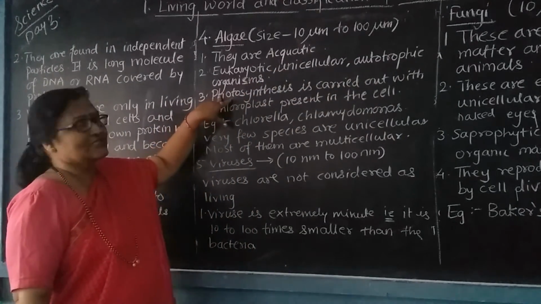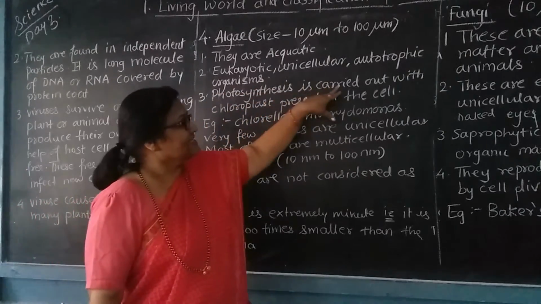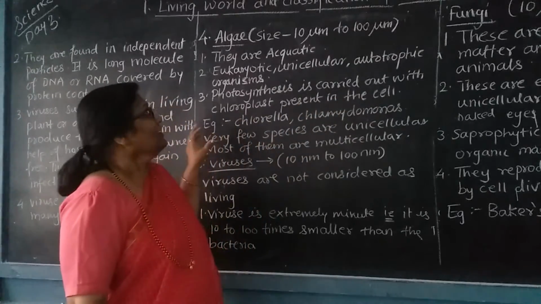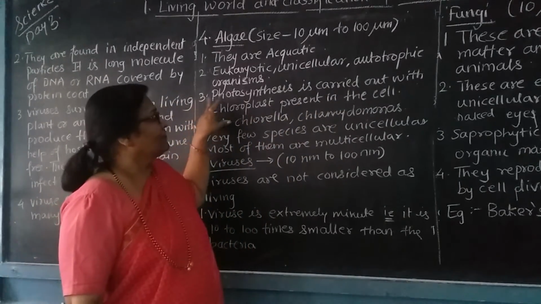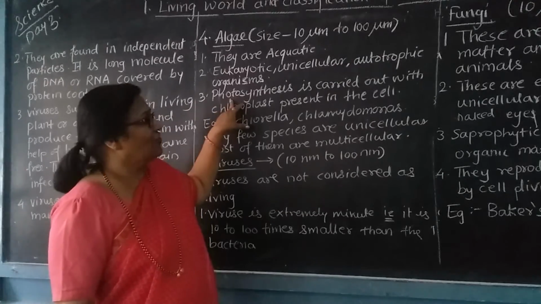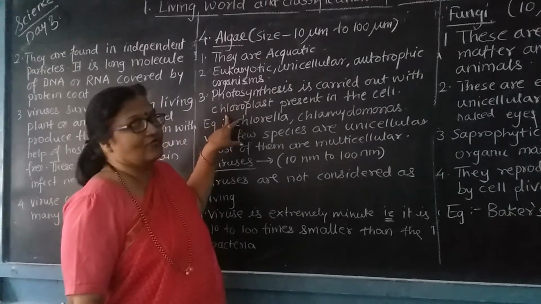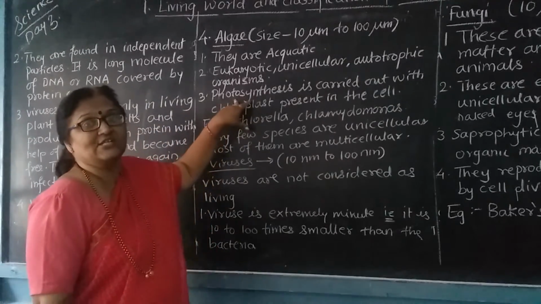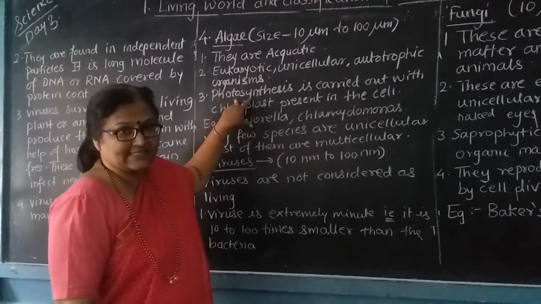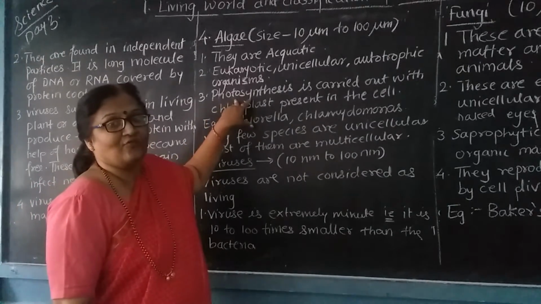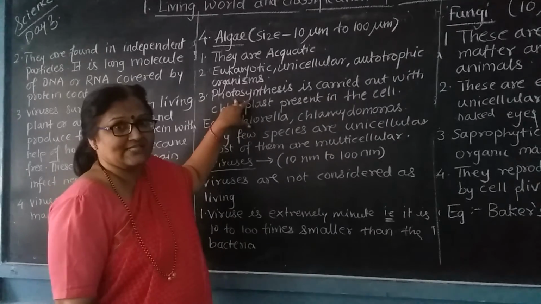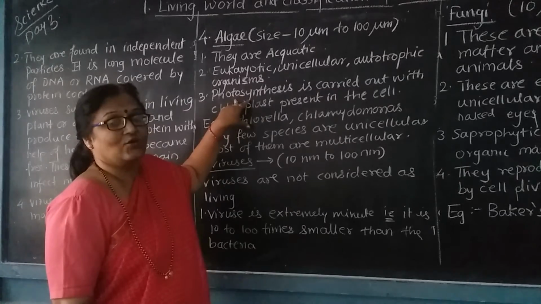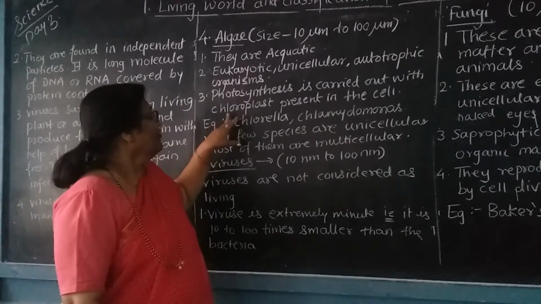They do photosynthesis. Photosynthesis is carried out with the help of a chloroplast which is present in the cell. Photosynthesis is a process in which the plant or the organism takes the help of water and carbon dioxide, and in presence of sunlight and chloroplast, they prepare their own food.